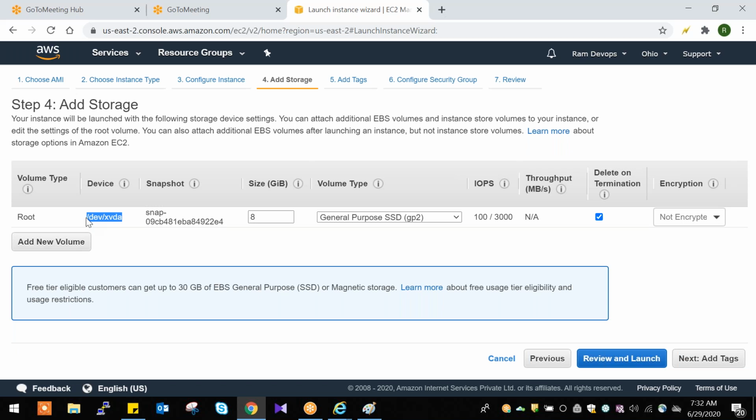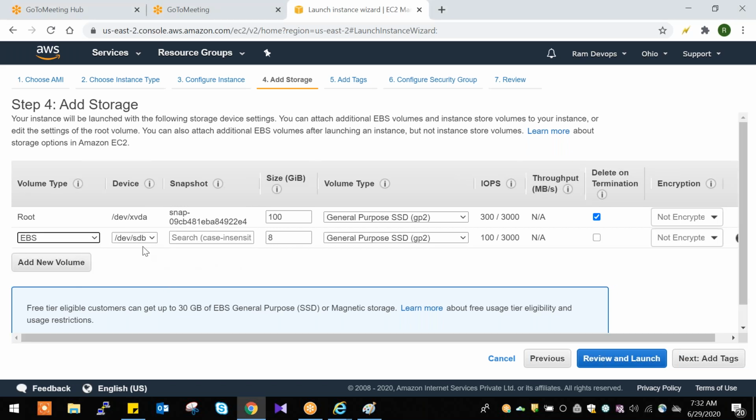Along with this server, we are getting 8 GB of hard drive. If you want to increase this drive, you can increase it to 100 GB also. Or else, if you want to add one more drive, you can add a new volume here. This is the C drive. If you want to add one more drive, you can add it here, and this will take the D drive. You can increase the space, like 80 GB or something.